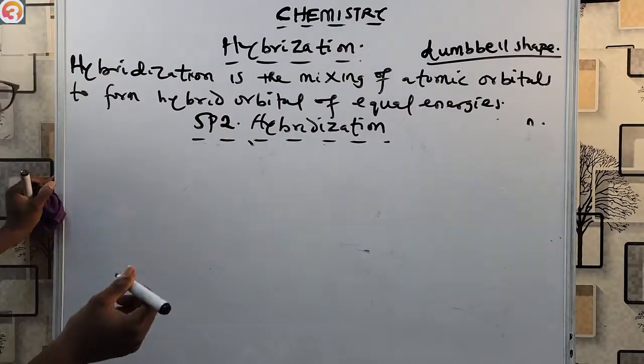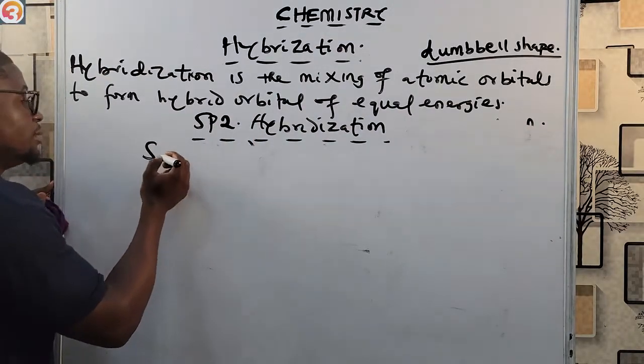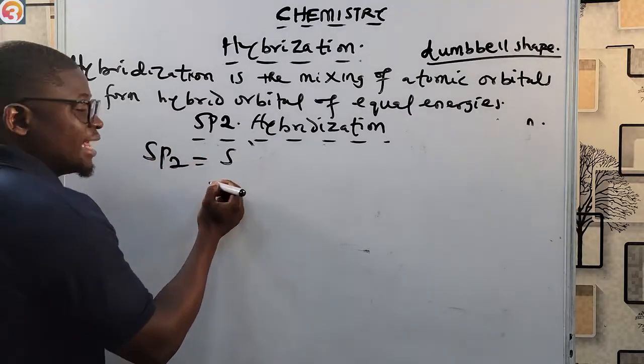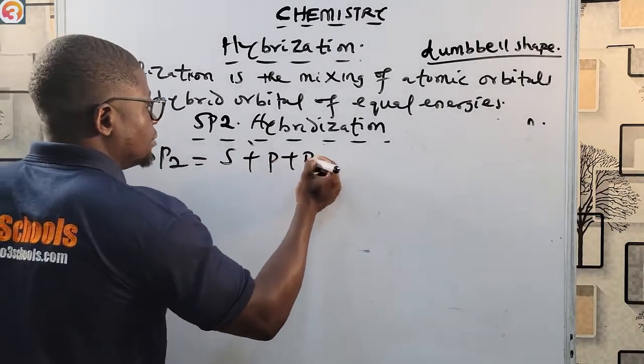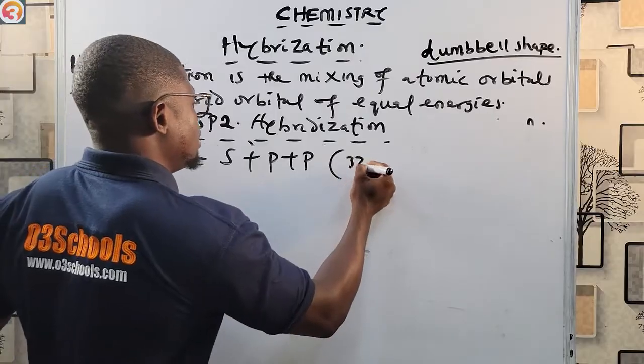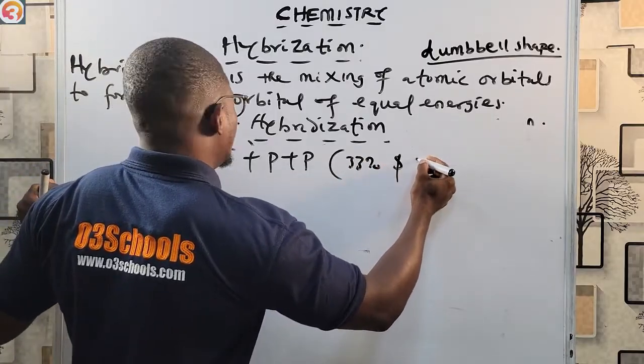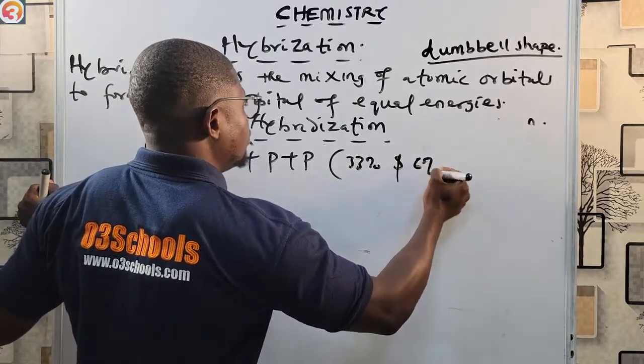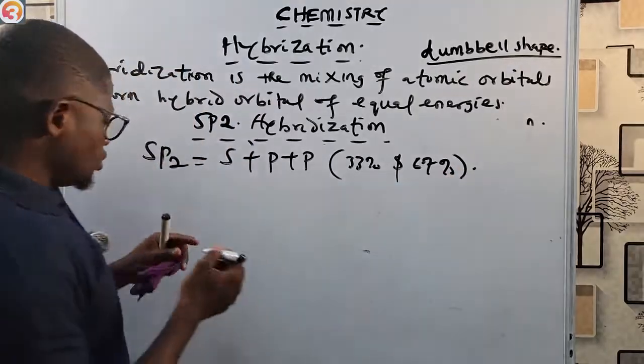And in sp2 already we know that it is formed between the sp2, 1s orbital and 2p orbital, in the ratio 33% and 67 percent. Okay, so simple as ABC.